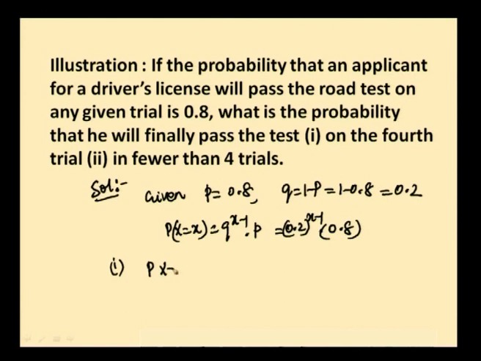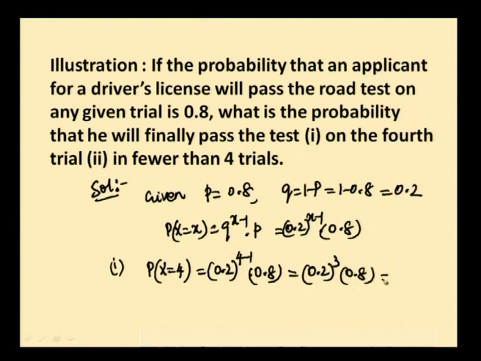On the 4th trial means P of x is equal to 4. So, 0.2 power 4 minus 1 into 0.8. Okay. This is equal to 0.2 whole cube into 0.8. What is that? It is equal to 0.0064.